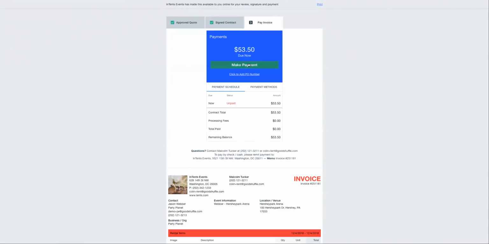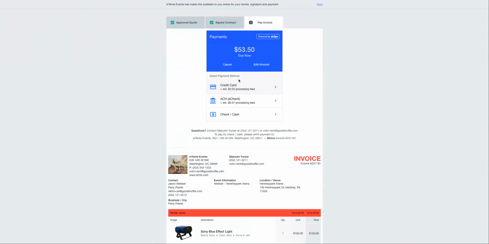Cool. So now if my client clicks make payments, they'll easily be able to enter their credit card information, or they can decide to pay through ACH. And just to let you know, folks, at every step of the project, when the client signs and also when the client pays, an email is being sent out both to myself and to my client that this action has taken place, just so we can all keep tabs of everything that's happening within the project.